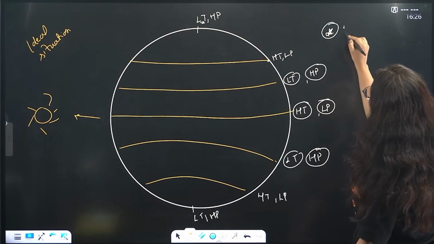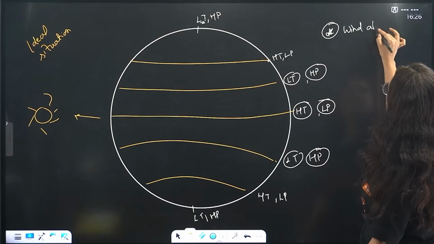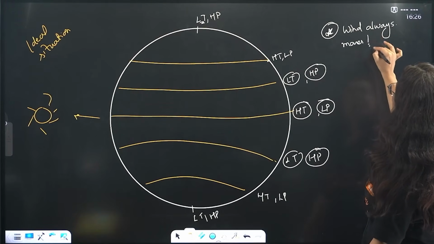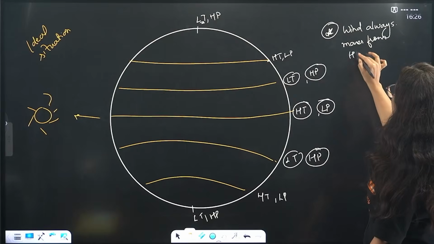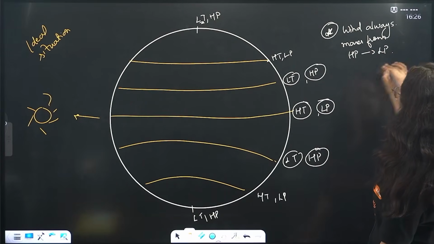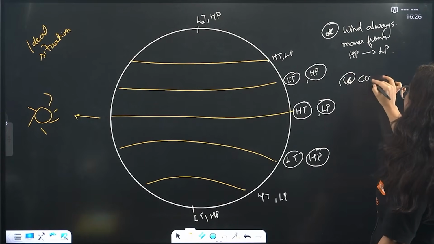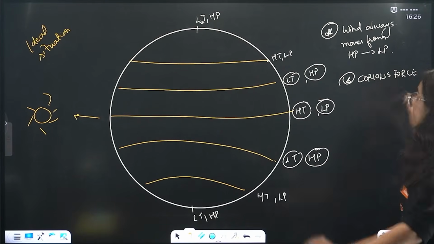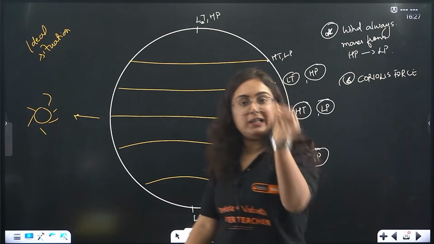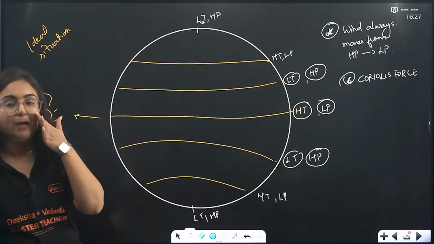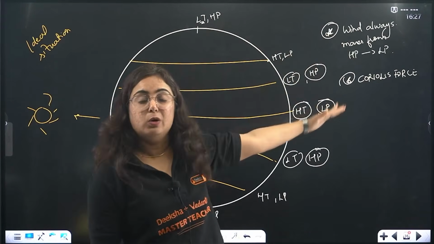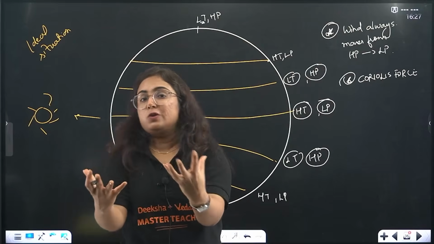Just remember the rule: wind always moves from high pressure to low pressure. This is the rule. One more rule that you have to remember is the Coriolis force. Because the earth is continuously rotating on its axis, a force is applied that is known as Coriolis force. This is the rule because of which the monsoon of India is defined.